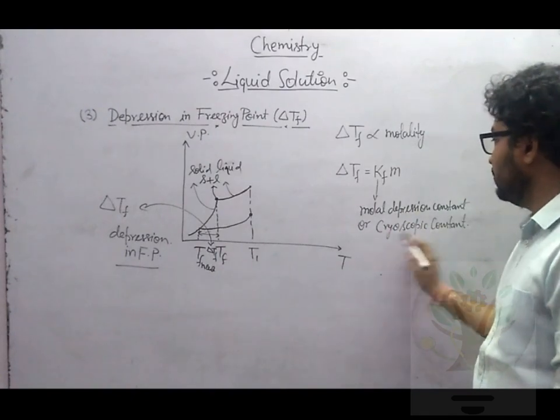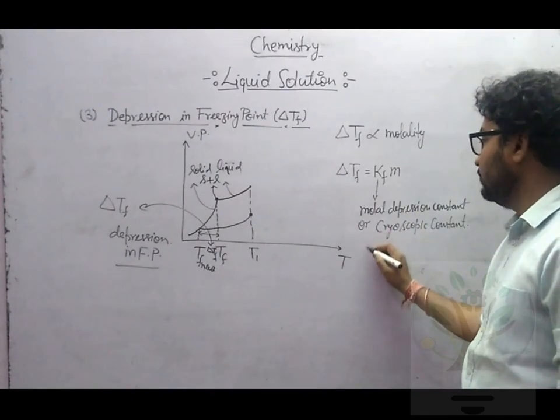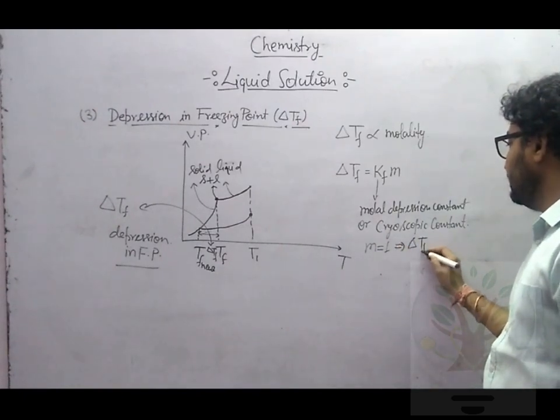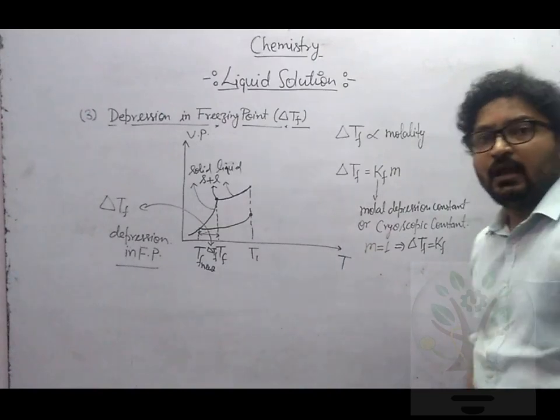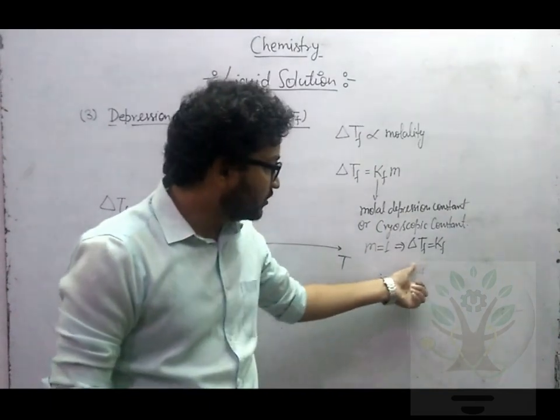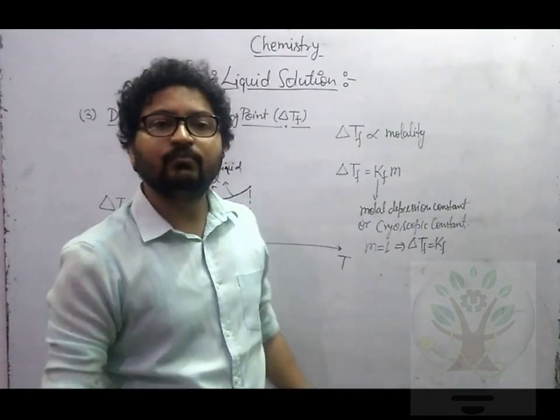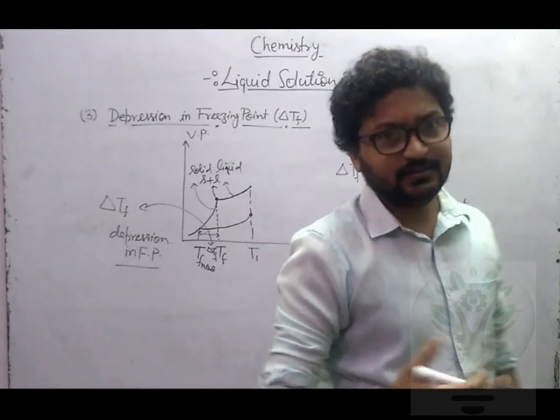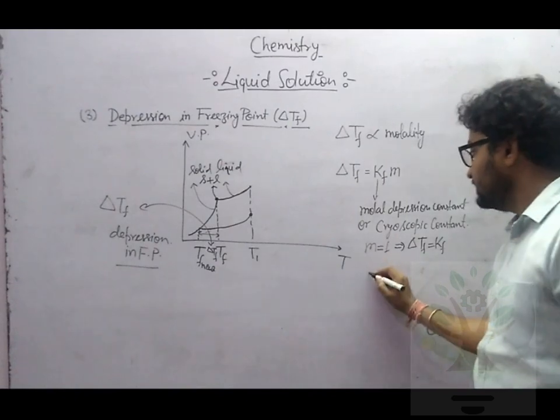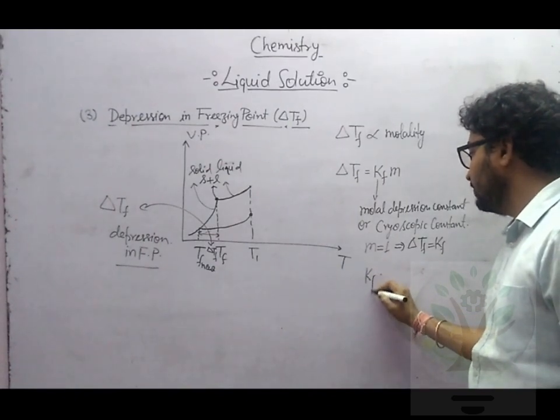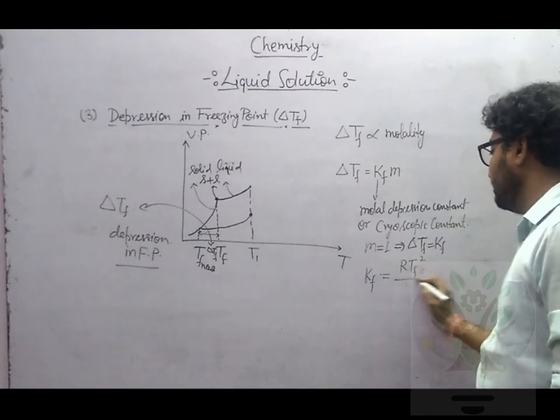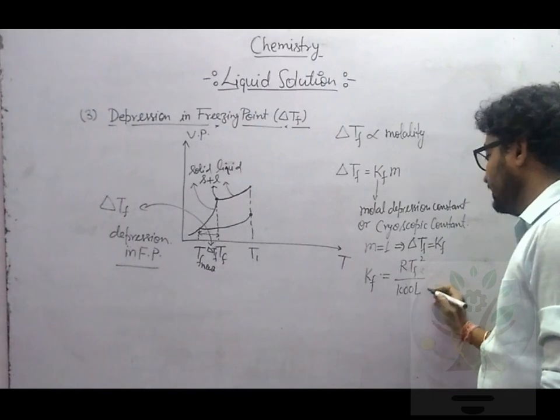Okay. Now, molar depression constant or cryoscopic constant, if you put m equals 1, you get delta TF equals KF. So how will we define KF? KF will be defined as the depression in freezing point for a 1 molal solution. Just like we defined KB, in a similar manner we are defining KF. Just like we had a formula for KB, we have a formula for KF also. KF equals how much? It is R TF square upon 1000 L.